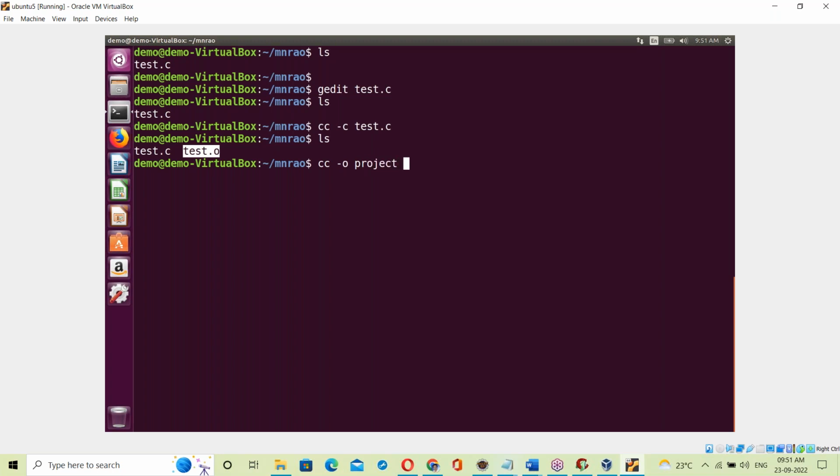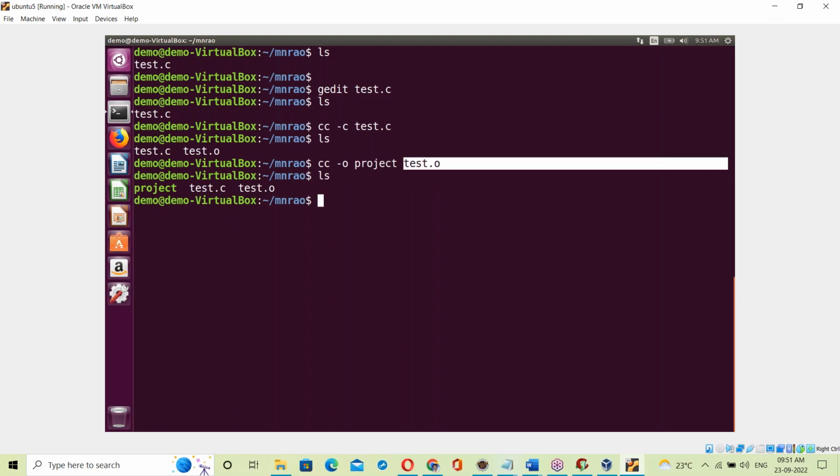cc -o, then the name of the exe, then test.o. Here -o means linking the object files and generating the exe. This name can be anything. Now what happens? The C compiler takes test.o, the binary code for our C program, plus the binary code for the C library stdio, and the binary code for the Linux-based library. By linking all of this, it generates the exe file. Now let us run that exe file.